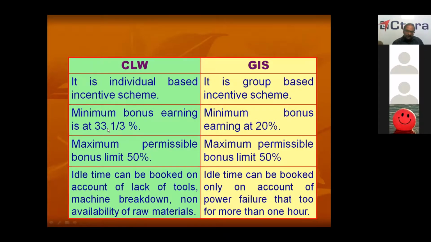Minimum bonus is 33, minimum is 20. Maximum is 50, maximum is 50. Idle time can be booked on account of lack of tools, machine breakdown, non-availability of raw materials, all these things. But in GIS, you can book idle time only for power failure, and that too for more than 1 hour. Less than 1 hour, you cannot book idle time.